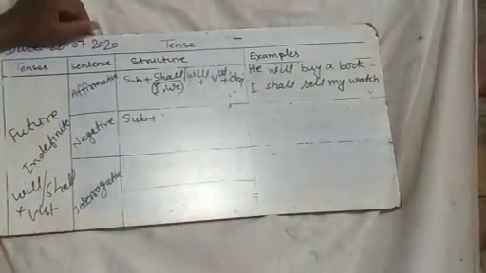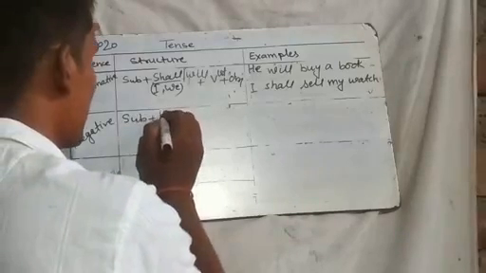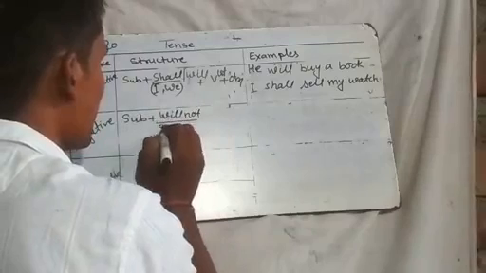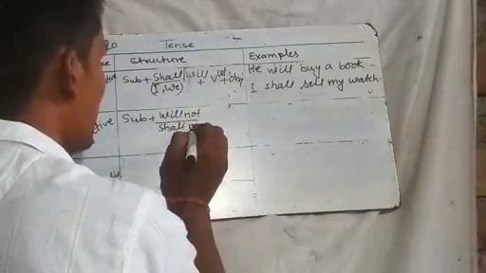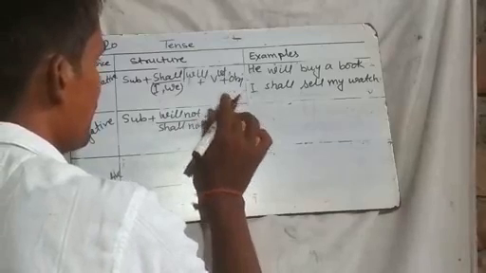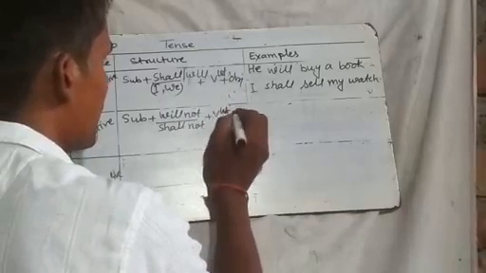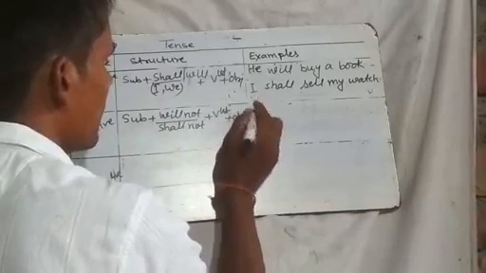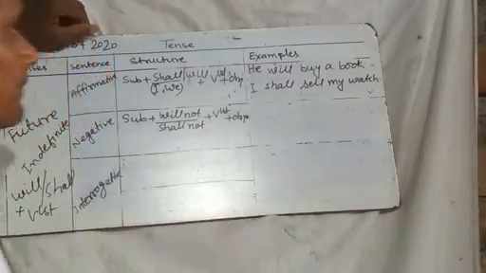In negative sentence we use will not or shall not. In the same way we use the first form of the verb and object. At last, a full stop.